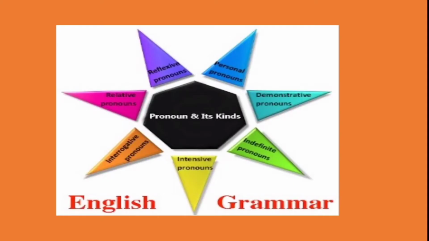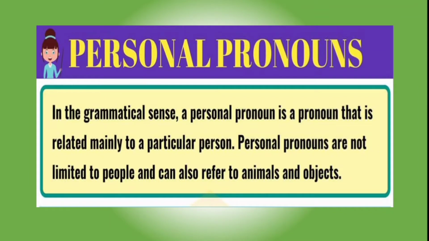Just as you have different kinds of nouns, for example proper noun, common noun, in the same way there are different kinds of pronouns too. But today we are going to focus on only one kind of pronoun, and that is personal pronouns. A personal pronoun is a pronoun that is related mainly to a particular person. It can also refer to animals and objects.